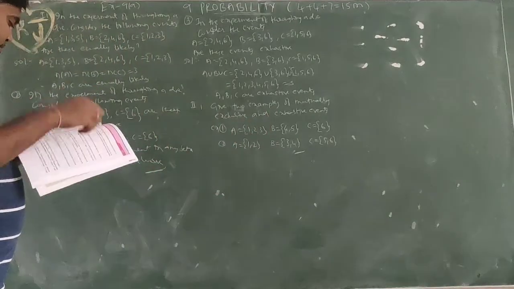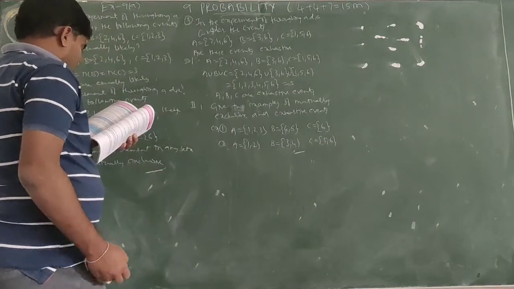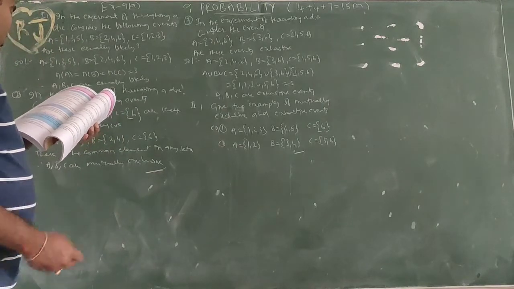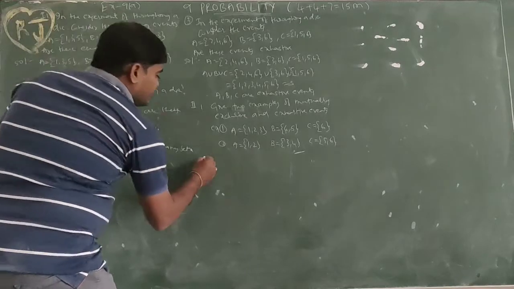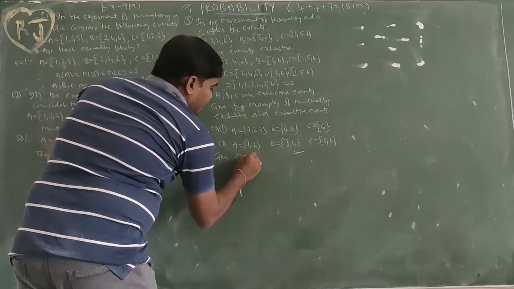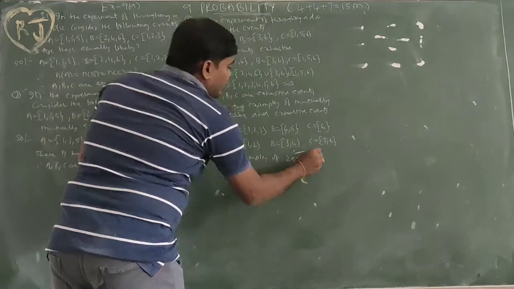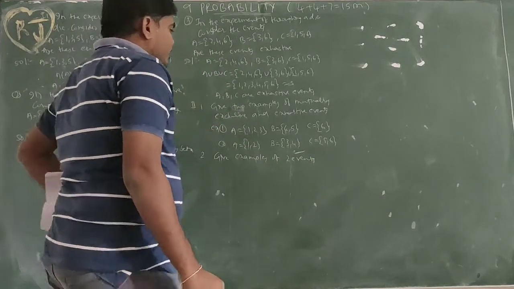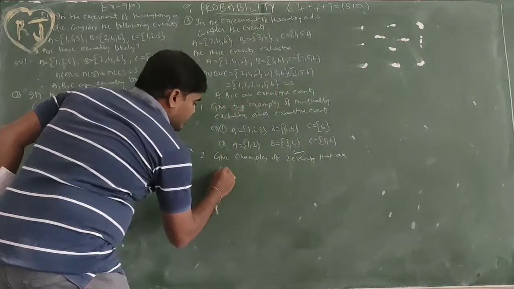Okay. Next, give examples of two events that are neither mutually exclusive nor exhaustive. We need to take only two events.